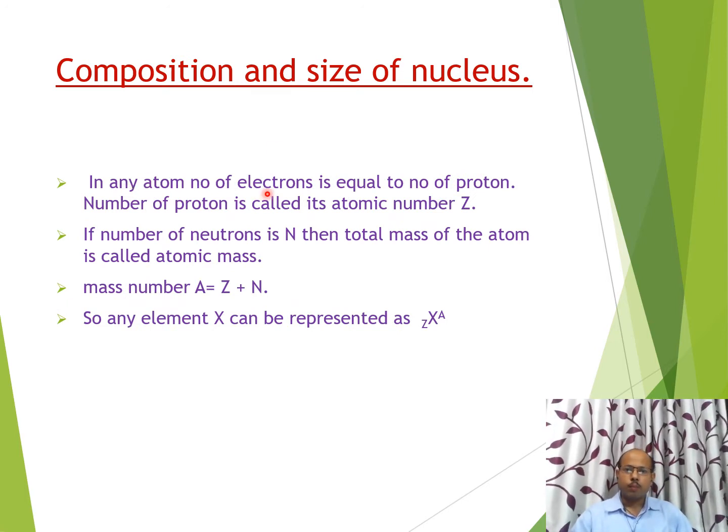In any atom, the number of electrons is equal to the number of protons, and this number of protons is called the atomic number of that element.